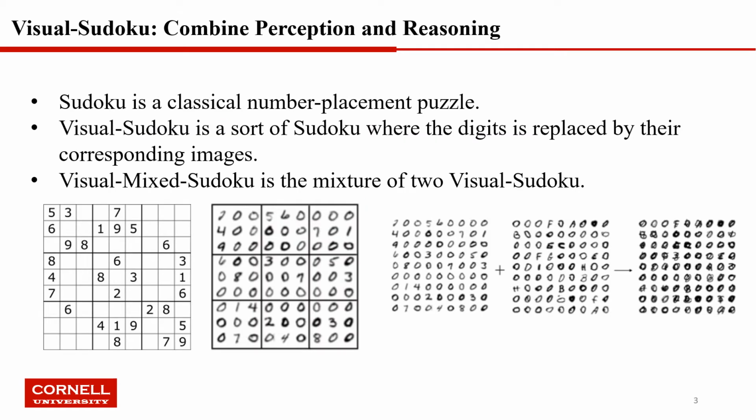We focus on sudoku-based visual combinatorial games. Sudoku is a classical number placement puzzle where you want to fill in digits into these cells, and one digit can only appear in each row, each column, each 3x3 block once. We consider two games. The first is the visual sudoku, where we replace the digit with its corresponding image, and 0 means empty cell. The other game is the visual mixed sudoku, where we mix two visual sudokus into one visual mixed sudoku. The goal is to demix them and fill in all the missing digits.